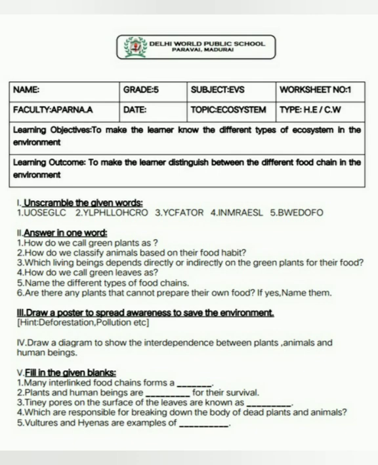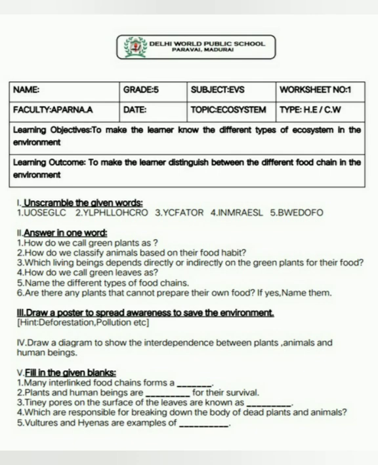What we have given in that first Roman letter is unscramble the given words. In it, we have given jumbled words. You want to unscramble them. The first one is glucose. Second one chlorophyll. Third factory. Fourth minerals, and fifth food web. I think you all have written the names properly.